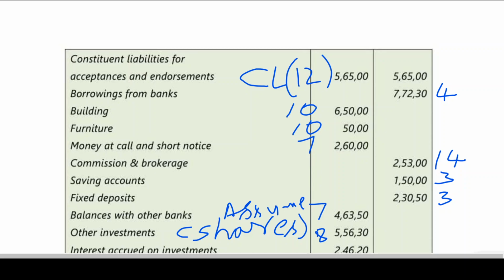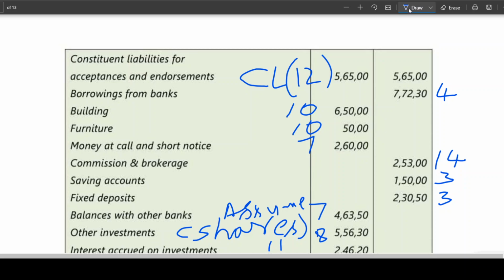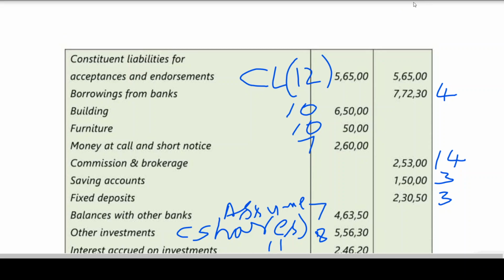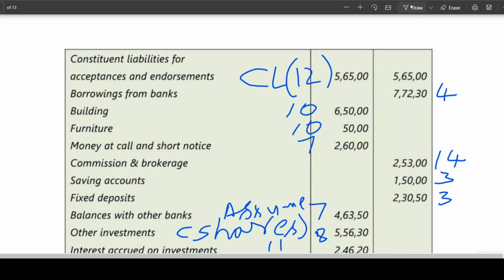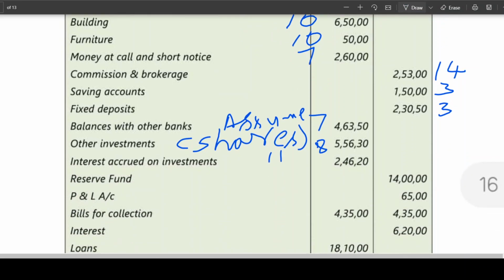Let us assume shares. Then interest accrued on investment. Interest accrued on investment, we are having under other assets. So it is 11. Next, reserve fund. I think I did not tell you about it. Where it goes, my dear friends? Reserve fund, schedule 2.